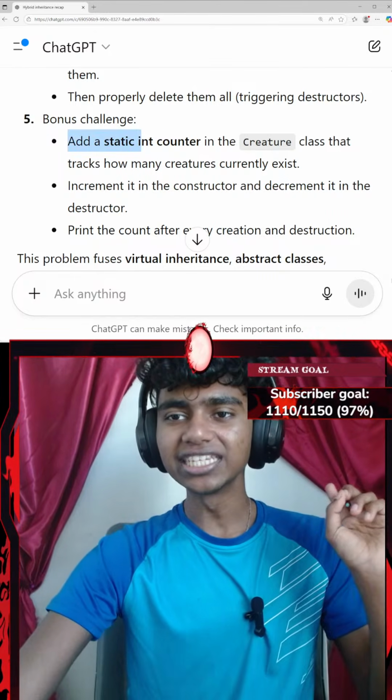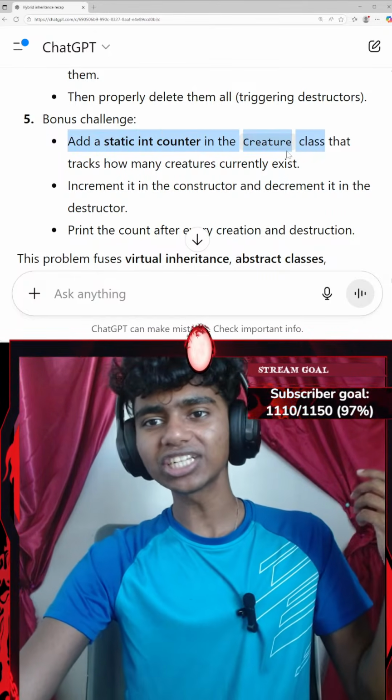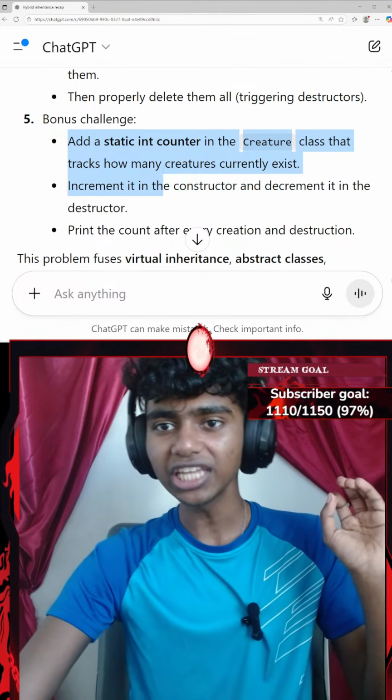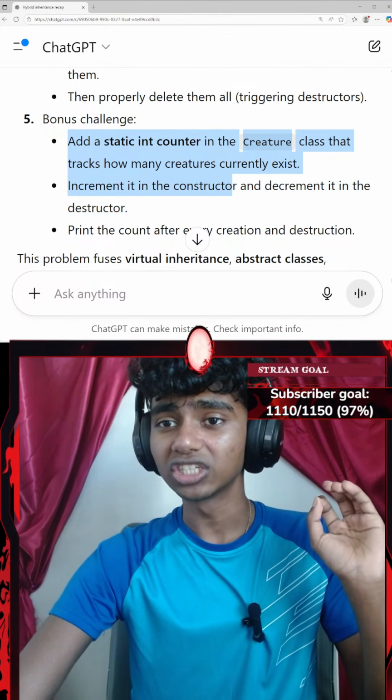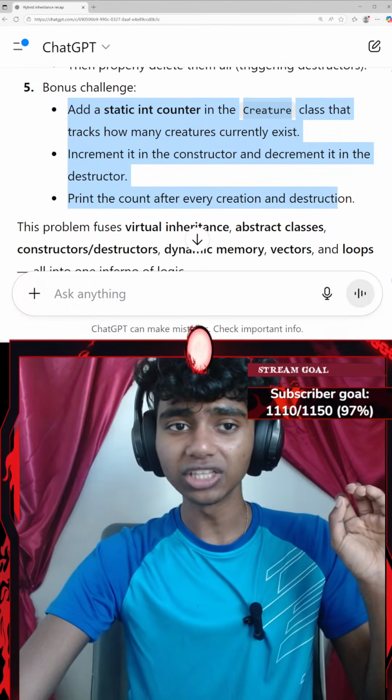Okay, that said, add a static integer counter in the Creature class that tracks how many creatures currently exist. Increment it in the constructor and decrement it in the destructor.